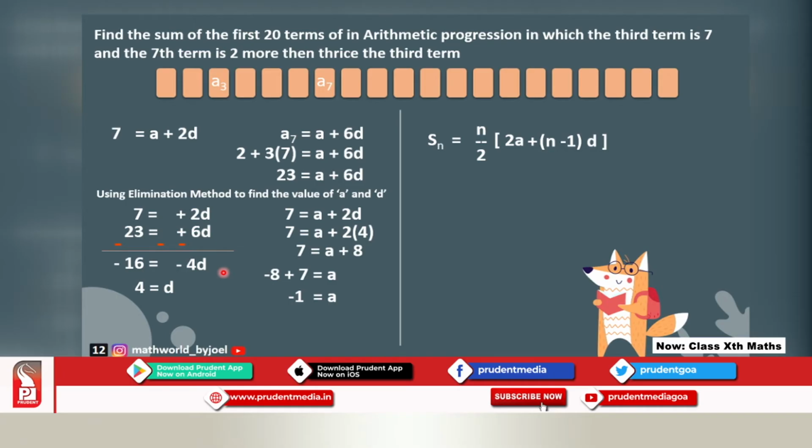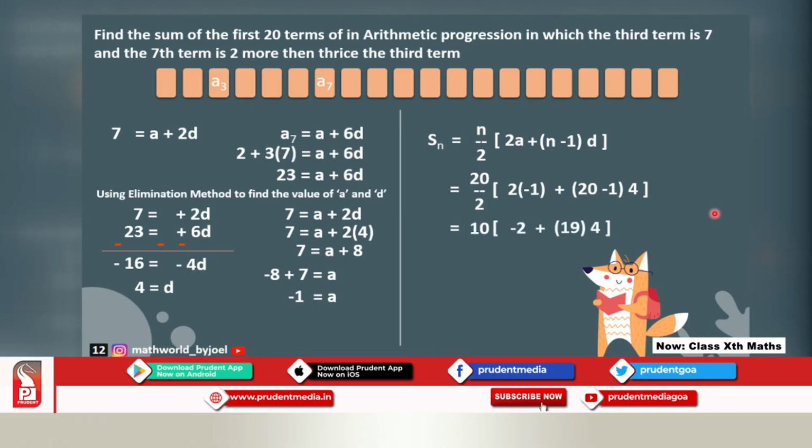So n is 20. So 20 upon 2. A, which I have already calculated to be minus 1, which is substituted over here, plus we are finding for first 20 terms, right? So 20 minus 1 multiplied by D, which I have already calculated to be 4, which is over here. Okay. So solve the bracket first. 20 minus 1 will become 19, and 2 multiplied by 1 will become negative 2, because there is negative 1 over there.